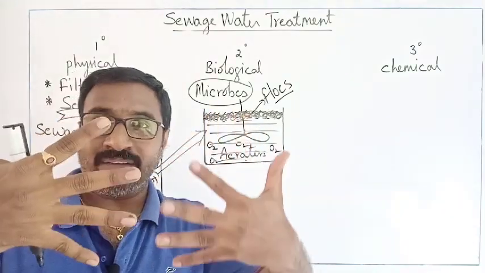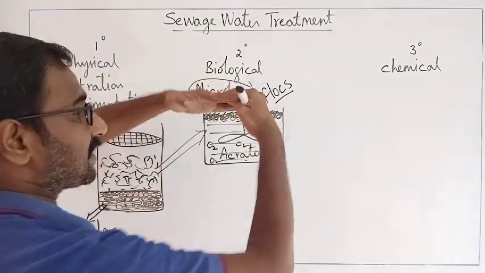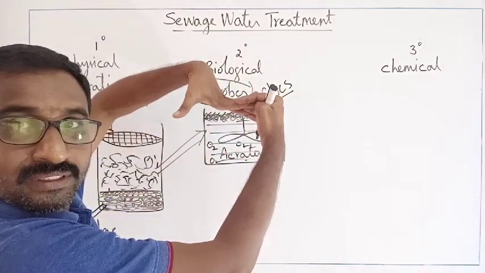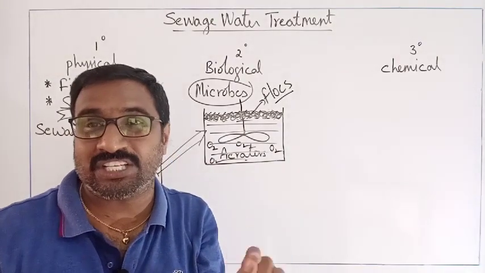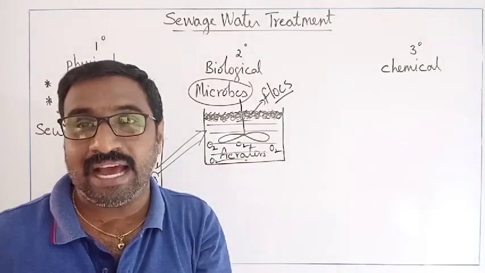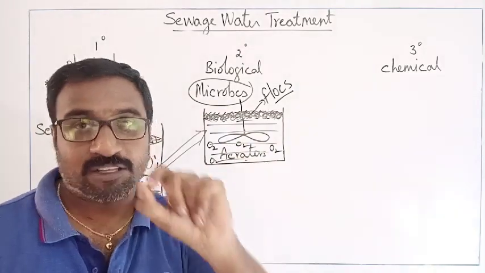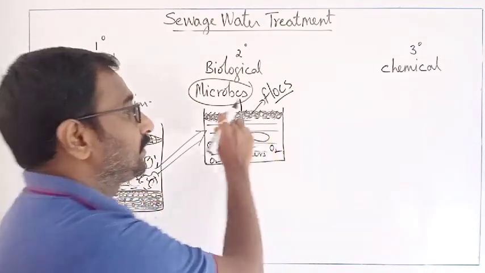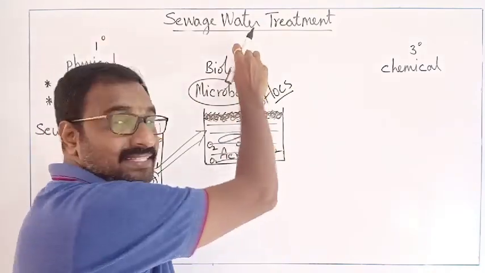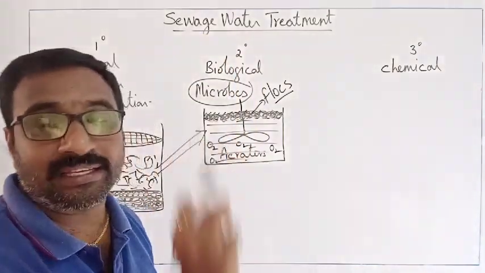These mesh-like structures will be floating here. So the mesh-like structures formed by the association of bacteria and fungus are called flocks. They are normally formed in the biological secondary treatment tank only, that too the aerobic tank only.